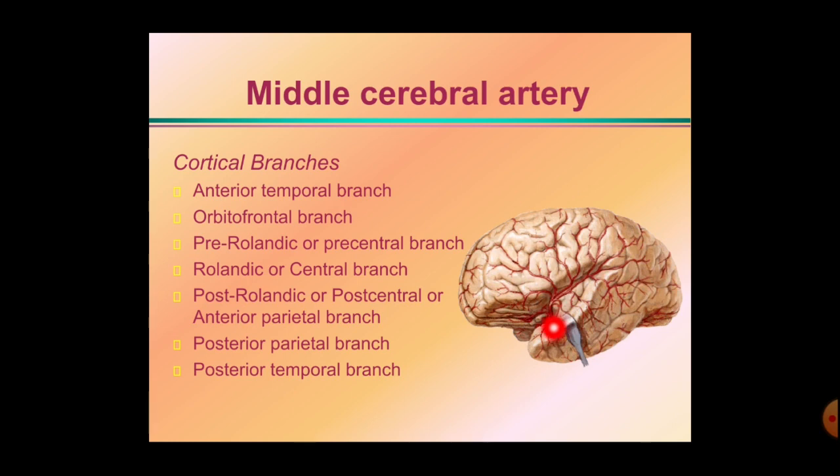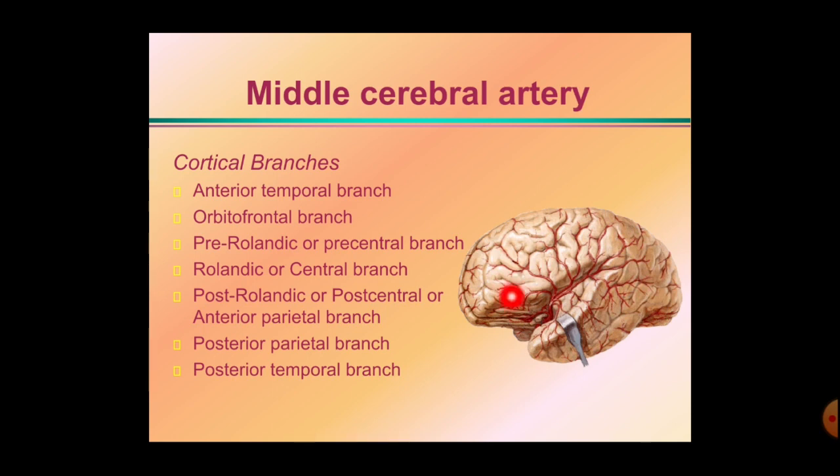This is the anterior temporal branch. See that this is the middle cerebral artery running in the lateral fissure. It gives a branch running downward to the temporal lobe, that is the anterior temporal branch. Then it gives a number of branches called orbital branches. Then here is the pre-Rolandic or pre-central branch. This is the central sulcus, and this is the pre-Rolandic branch.